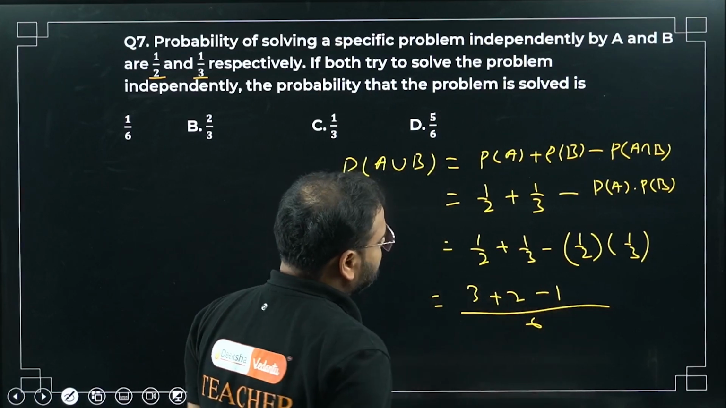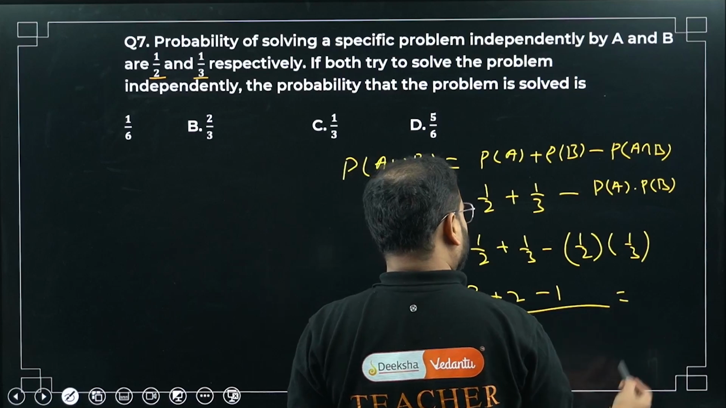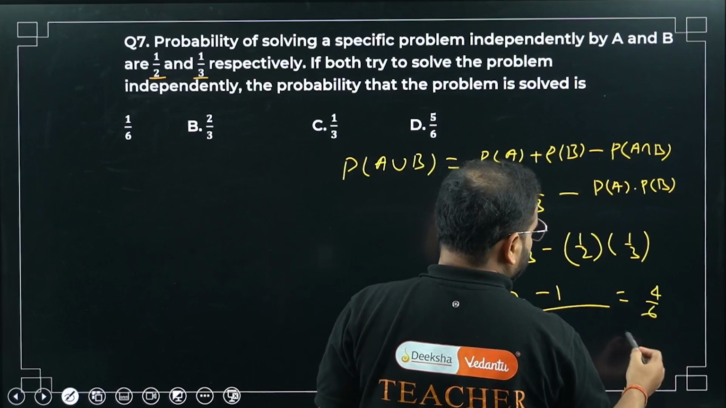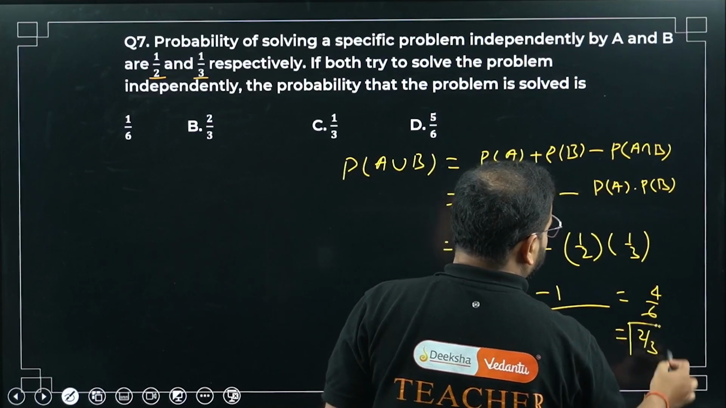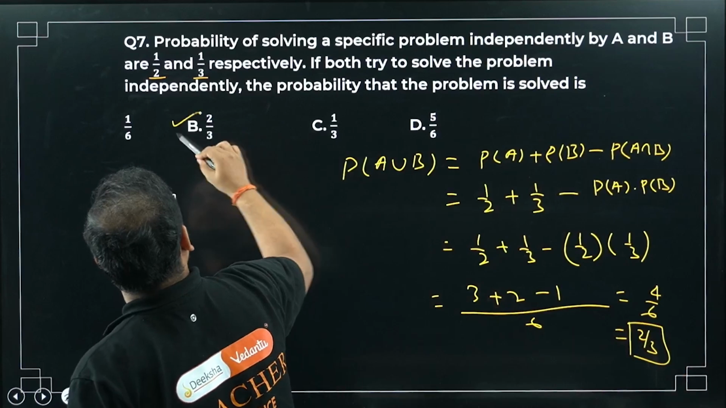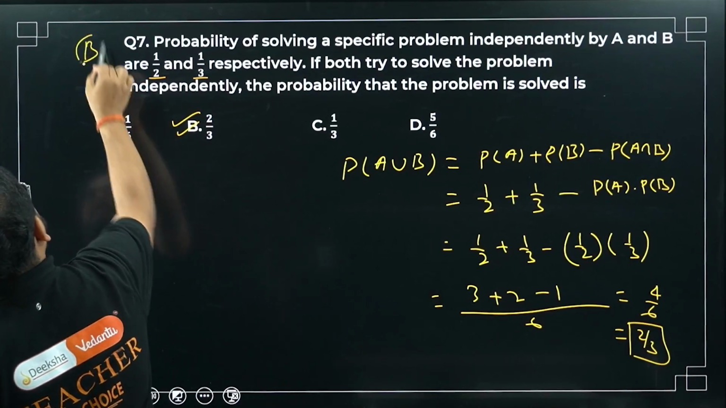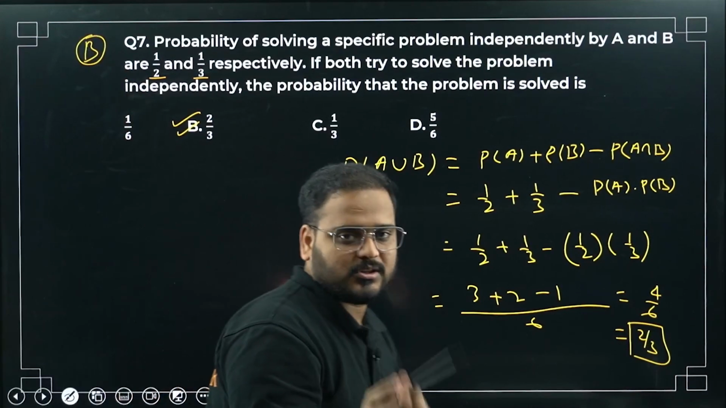So the equivalent fraction will be like this. What am I getting? 3 plus 2 is 5, minus 1 is 4. 4 by 6 comes as 2 by 3. My final answer is option number B. Can a question get simpler than this? No. Just use your logic.